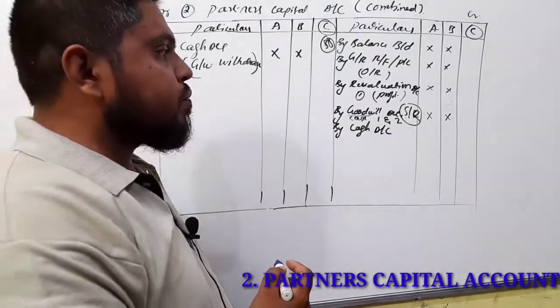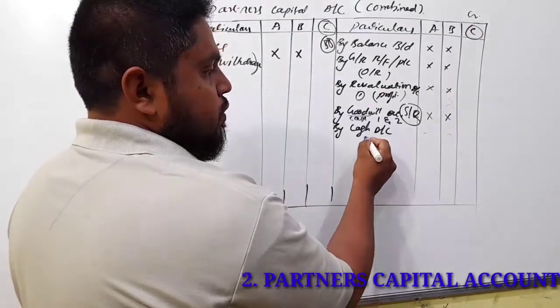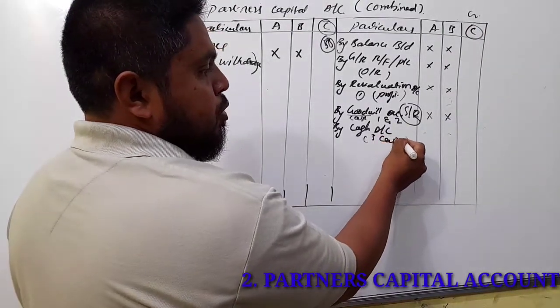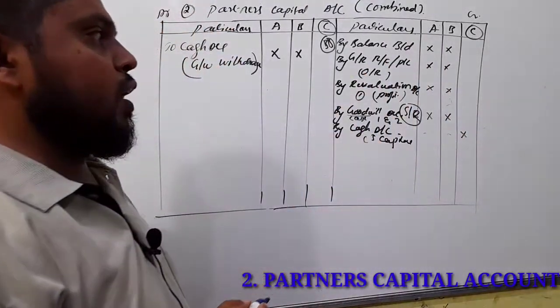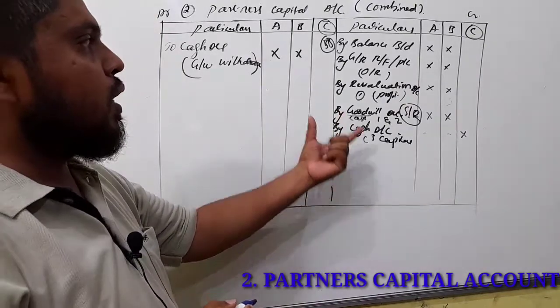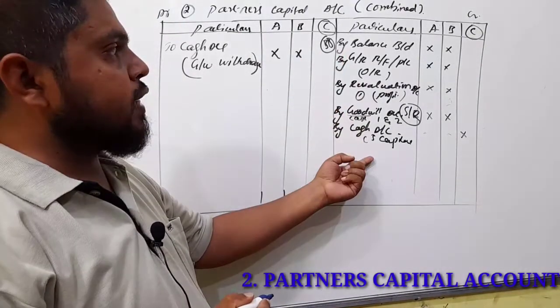And next, the new partner's capital. So there is C's capital, recorded under C's column. So this is about the entries we are going to pass under a combined partners' capital account.